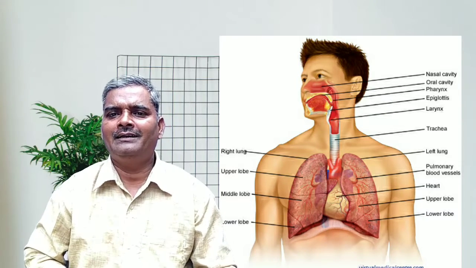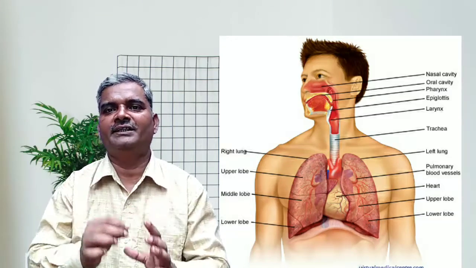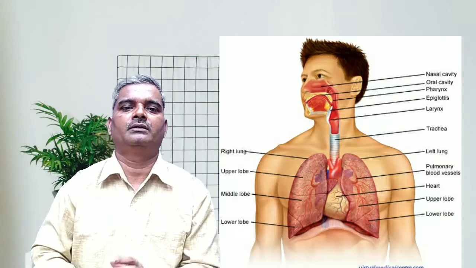The posterior part of both the nasal chambers is lined by ciliated, hair-like structures, ciliated mucous epithelium.